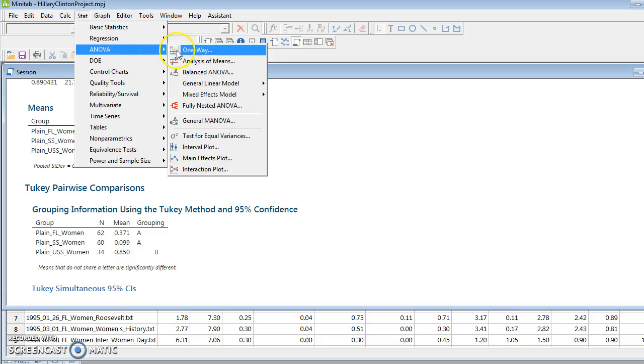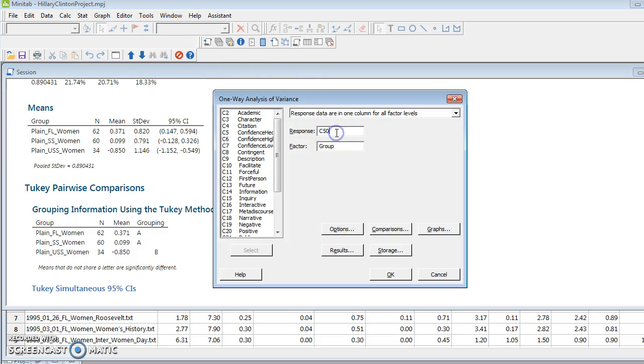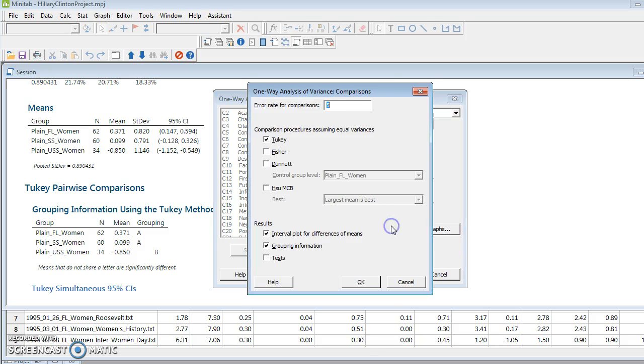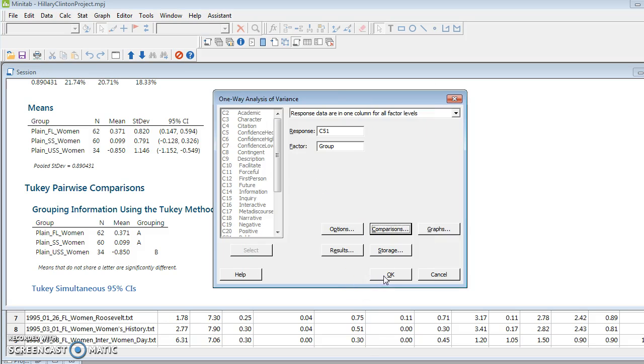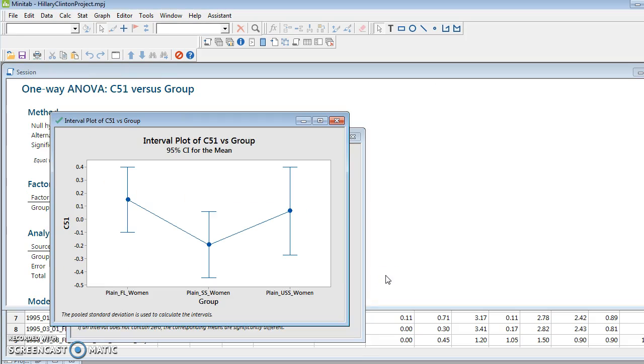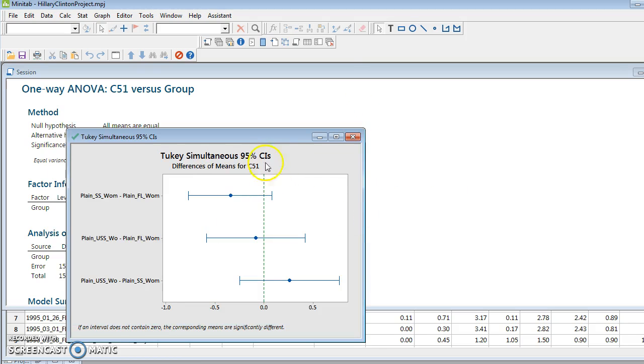So what we're going to do is go back to ANOVA. Factor 2 is located in C51. We're going to do the group again. We're going to have Tukey marked. We're going to hit OK. Oh, there is an interesting pattern because it looks like it isolates Secretary of State. She's sort of high as First Lady on this factor, and she is somewhat high as a U.S. Senator as well, but she goes down as Secretary of State. So we don't know if it's significant yet, but let's look and see with the Tukey whether she is significant.